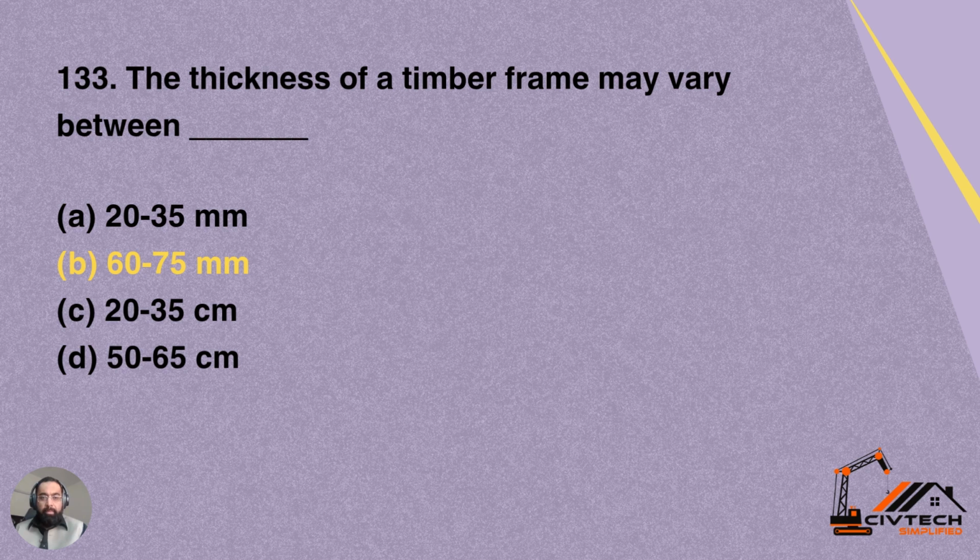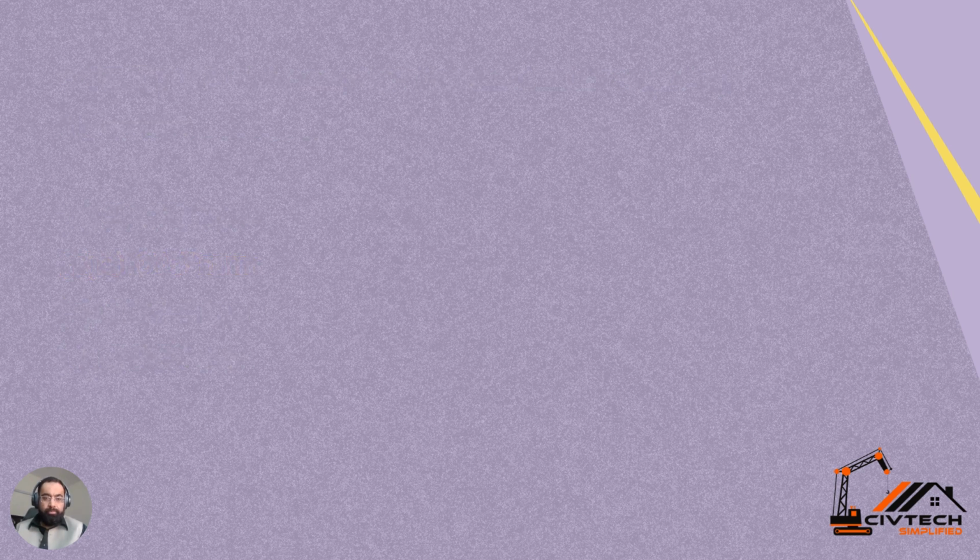Question number 133. The thickness of a timber frame may vary between dash. So what is the range in which timber frame is used? Option A, 20 to 30 mm. Option B, 60 to 75 mm. Option C, 20 to 35 centimeter. Option D, 50 to 65 centimeter. So option B, which is 60 to 75 mm, is the correct answer for this question.